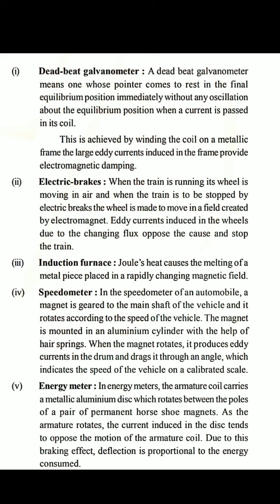The oscillations of the coil are damped, and this is called electromagnetic damping. Due to this, the pointer of the deadbeat galvanometer comes to rest in the final equilibrium position immediately, without any oscillation about the equilibrium position, when a current is passed in it.